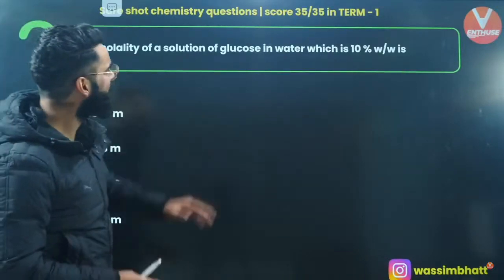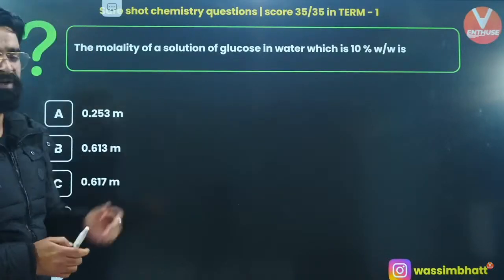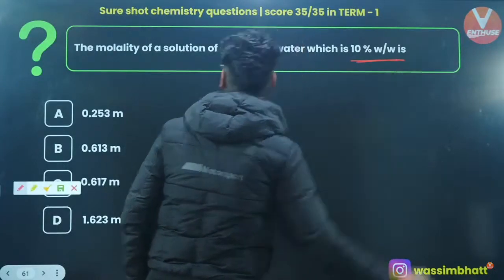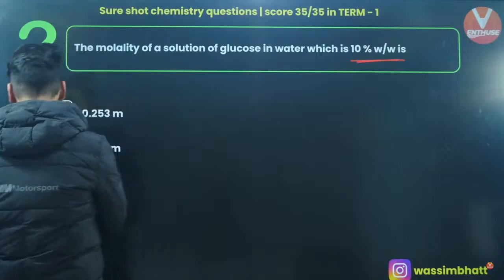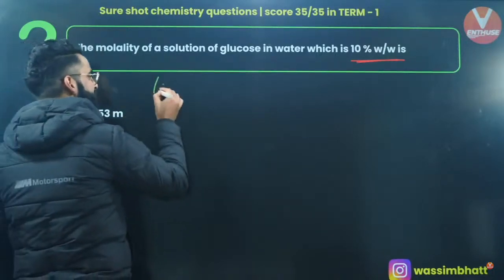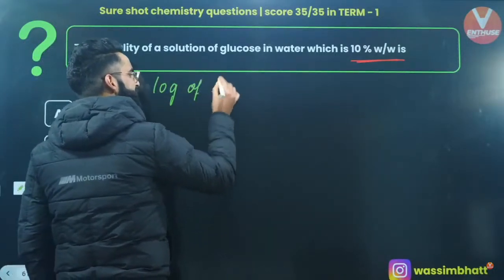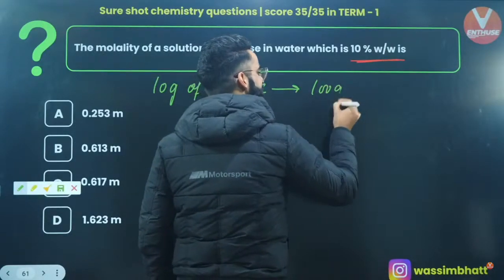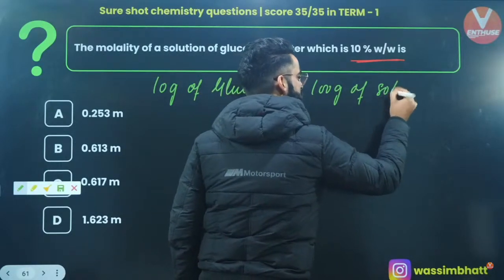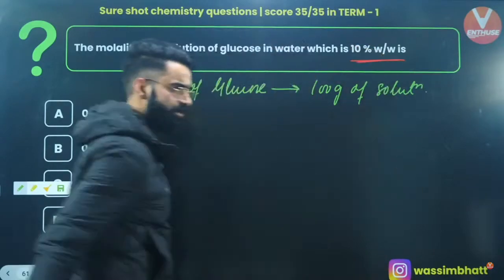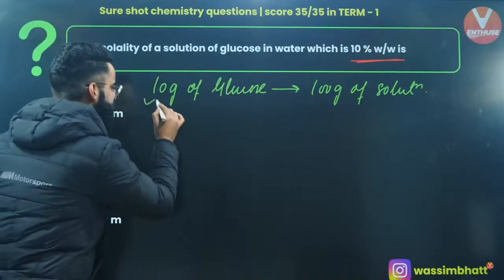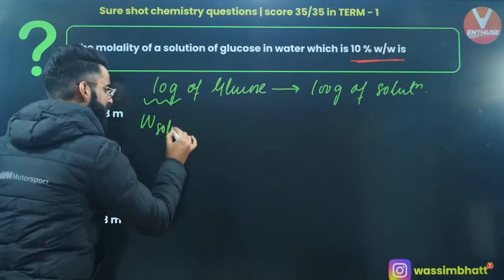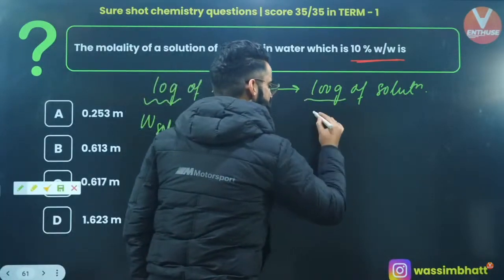The molality of the solution of glucose in water, which is 10% weight by weight. So first of all, 10% weight by weight of glucose, what does that mean? That exactly means 10 grams of glucose are present in 100 grams of solution. So this is basically your mass of solute, and this is basically the mass of solution.